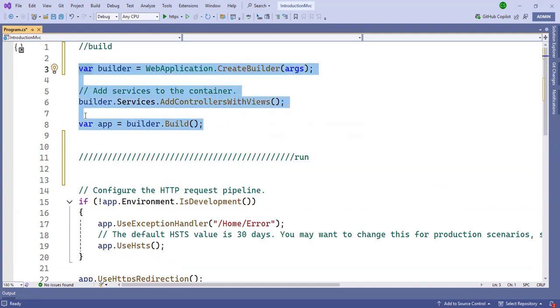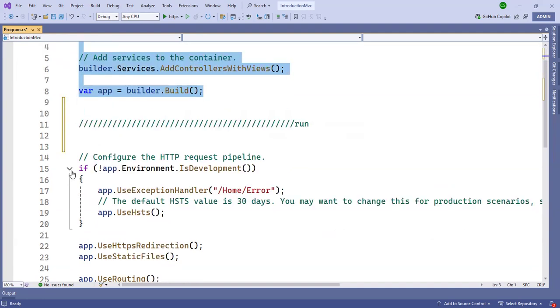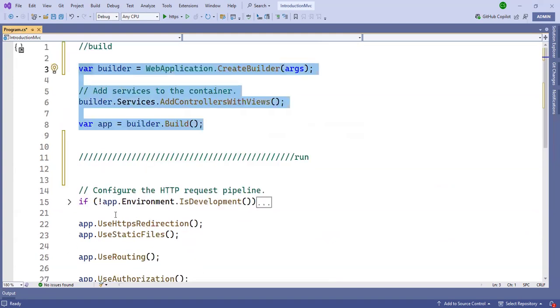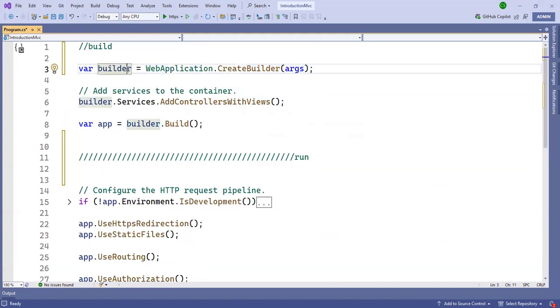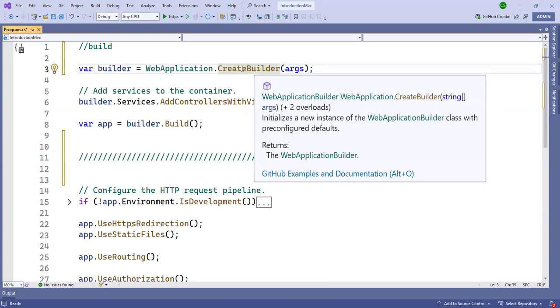We have two parts. When you build the application, before run, this line will execute: WebApplication.CreateBuilder. Here we have dependency injection and logging.